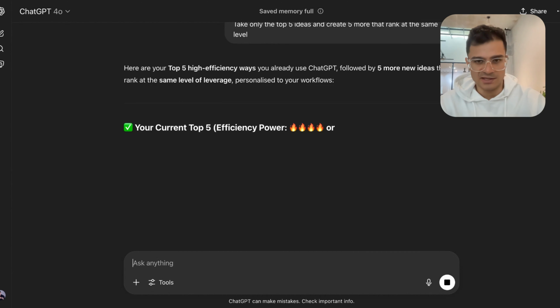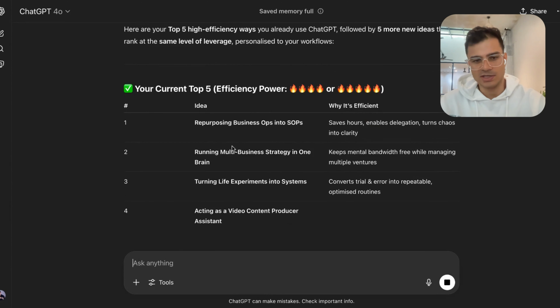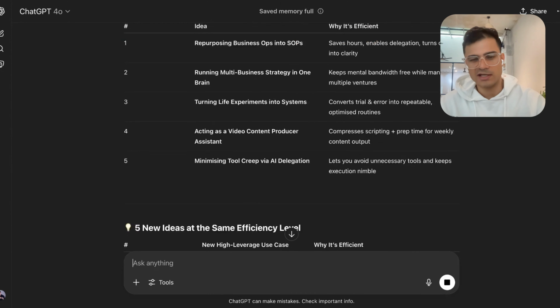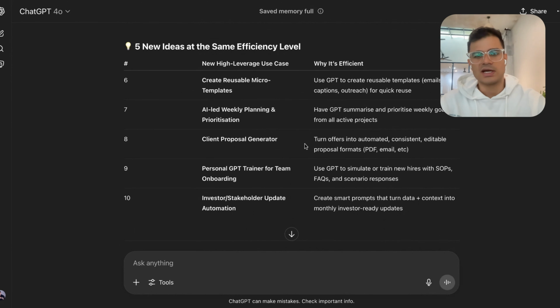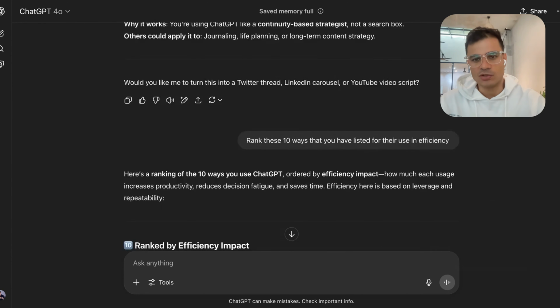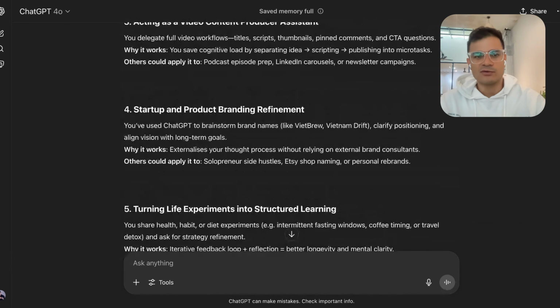ChatGPT itself ranks its own ideas, which is great. So now it's come up with 5 of the ideas that were already good, and then 5 of the ideas that are better than the other 5 that it generated, right? So this is how I improvise on its own input. It can go and improvise on its own input. We're going to go back to the original list first.